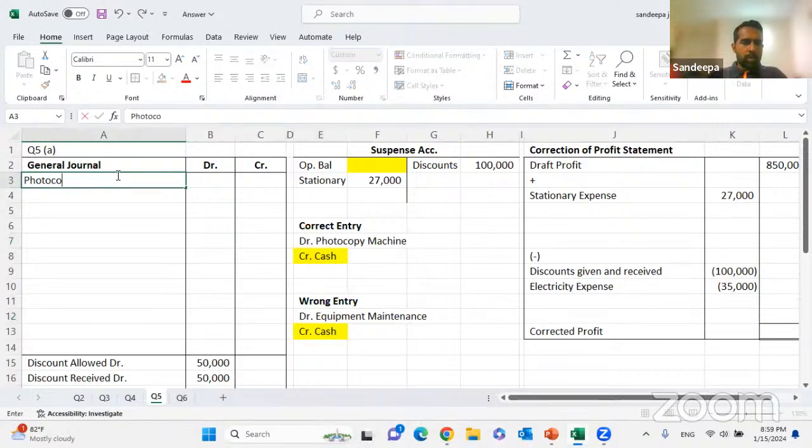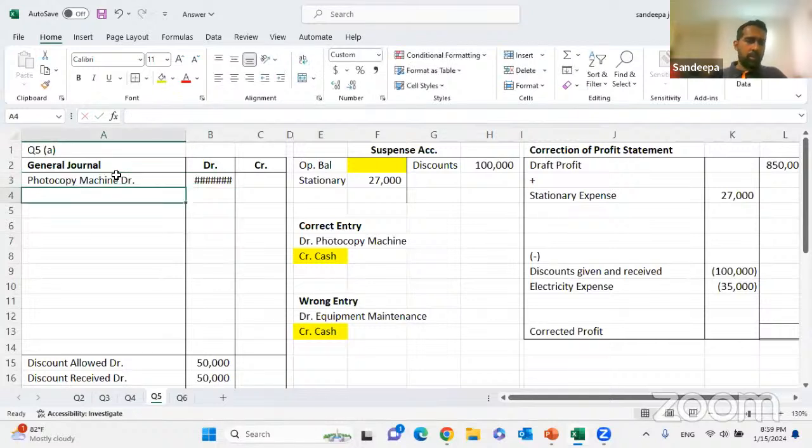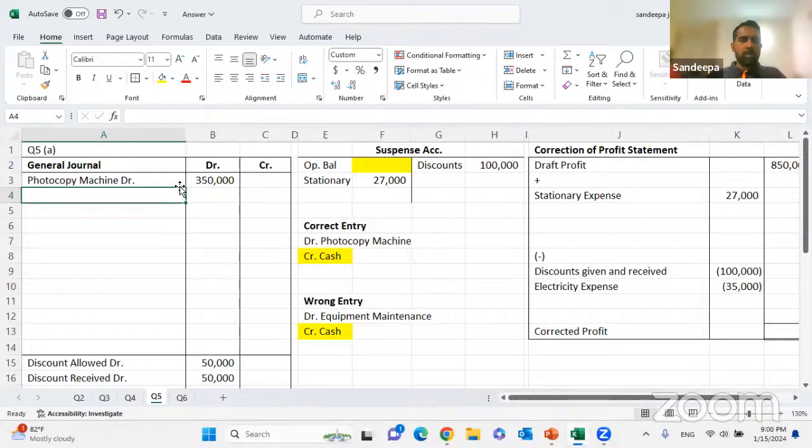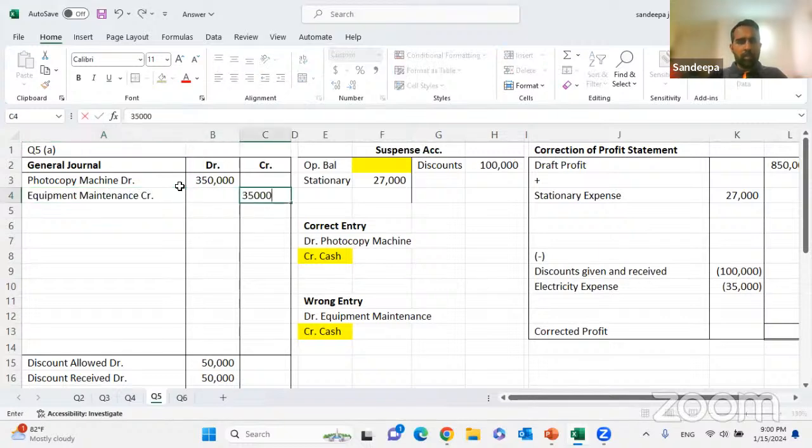So we have to remove it from equipment and put it to the photocopy machine. Photocopy machine debit 350,000. Equipment maintenance credit 350,000.